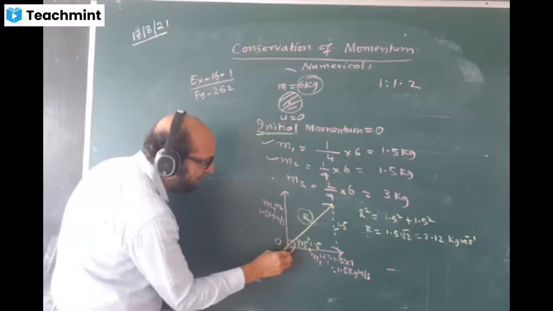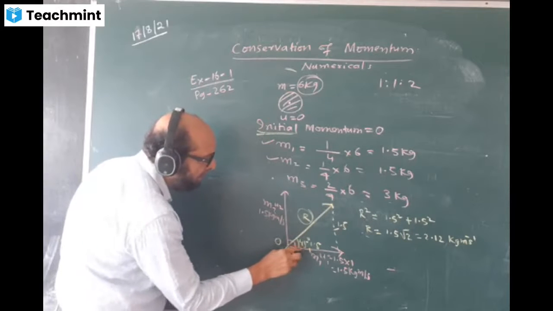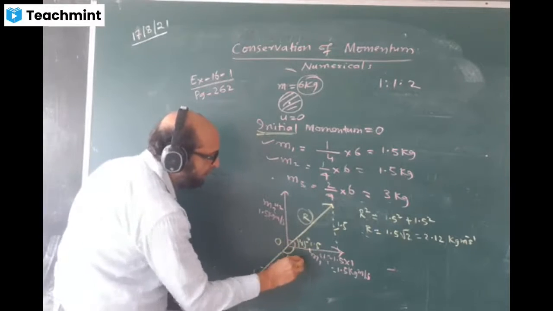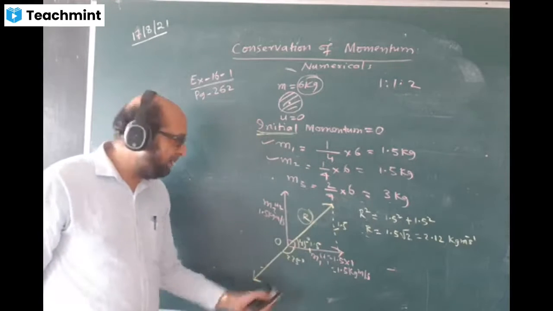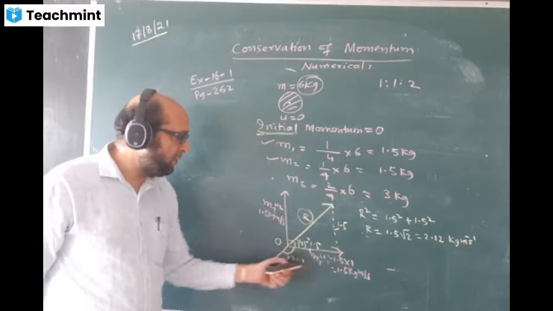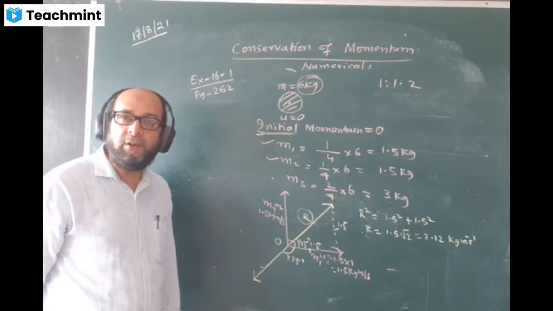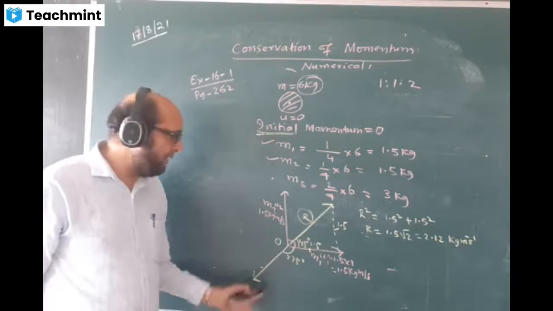This is 45 degrees. What is this angle coming? This angle will come 180 minus 45, that is 225 degrees. That is, what is the direction of the third fragment? We say 225 degrees with the horizontal. And we must find its value.